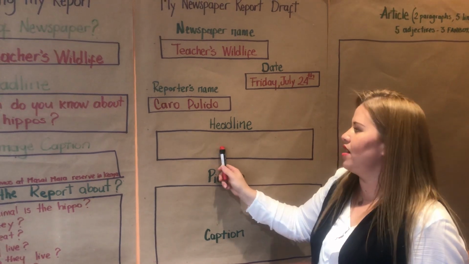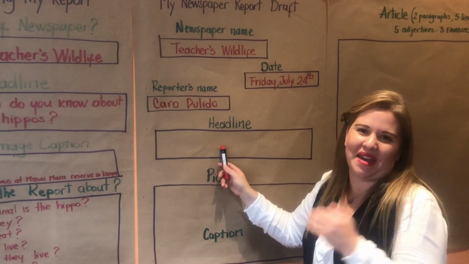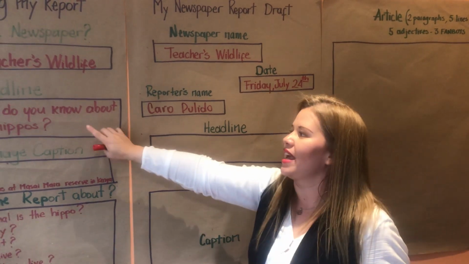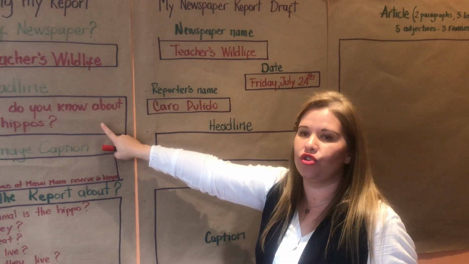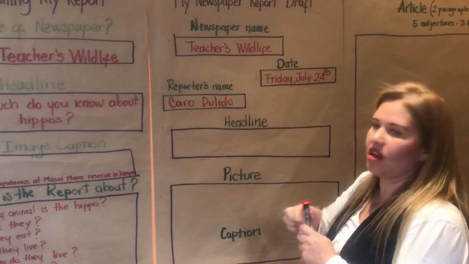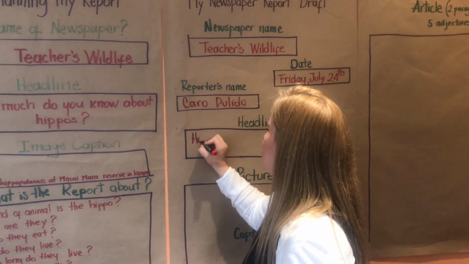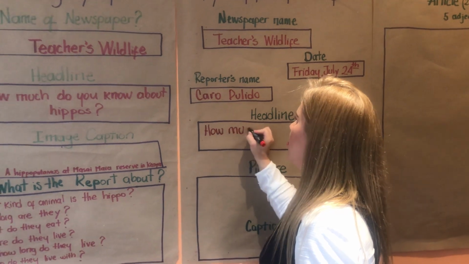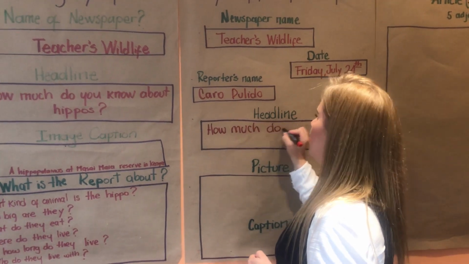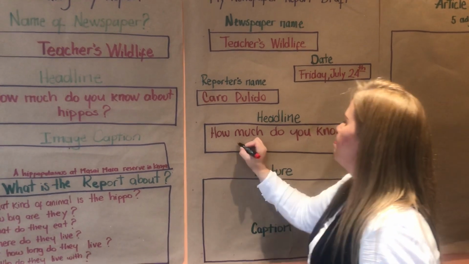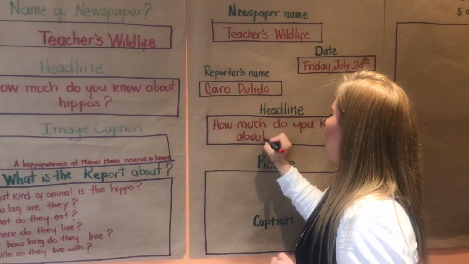So the only thing that you need to do is just copy and paste basically. So the headline, as you remember, is how much do you know about hippos? You write it exactly the same. So you say, how much do you know about hippos?